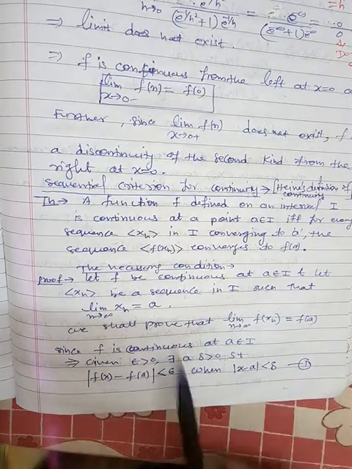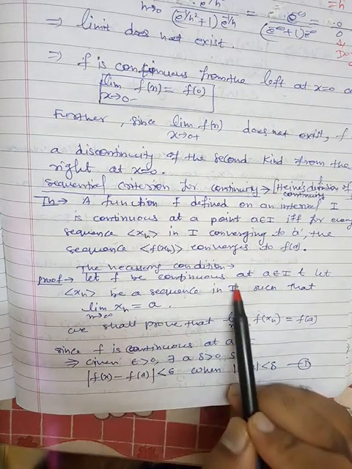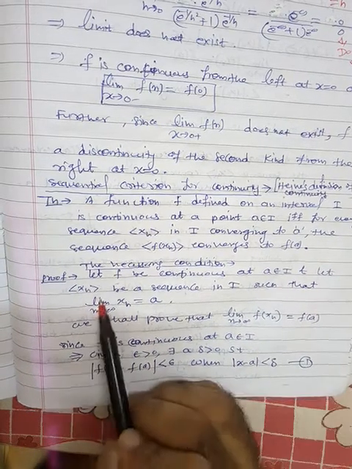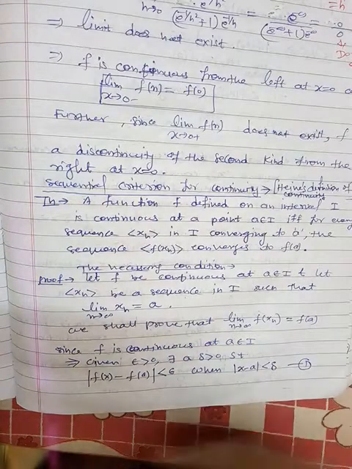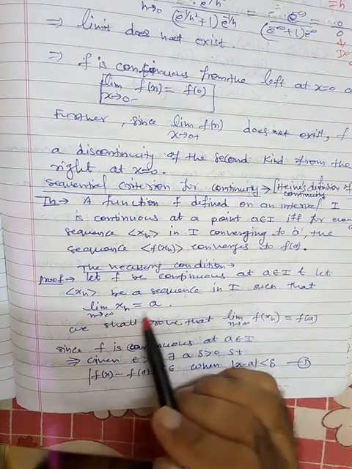So let's see. For the necessary part, let f be a continuous function at point a belongs to I, and let xn be a sequence in I such that limit n tending to infinity xn is a.